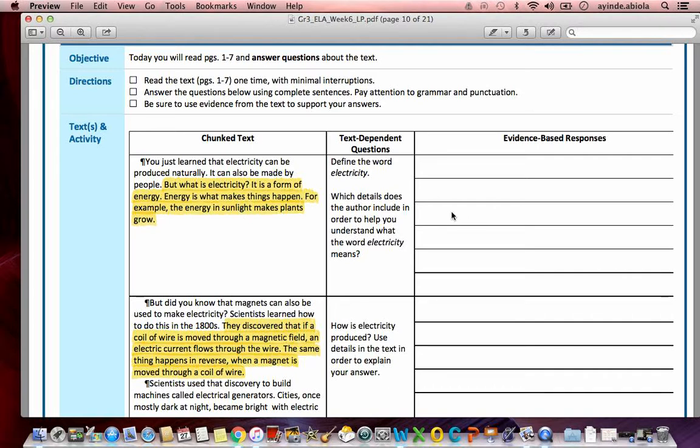Go ahead and write your answer. Does the author give us any example that helps us to understand what electricity means or what it does?